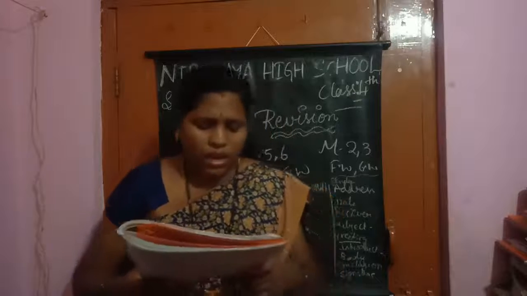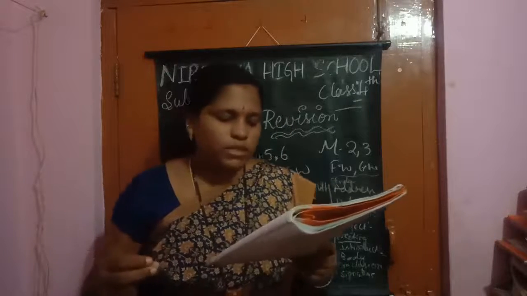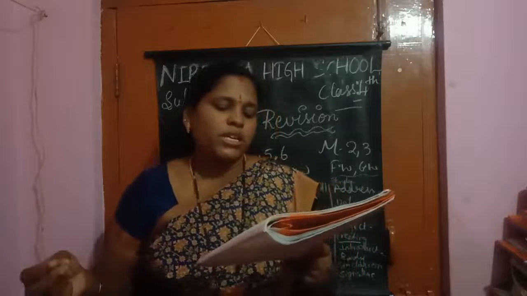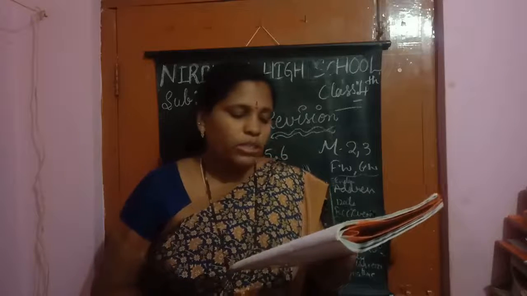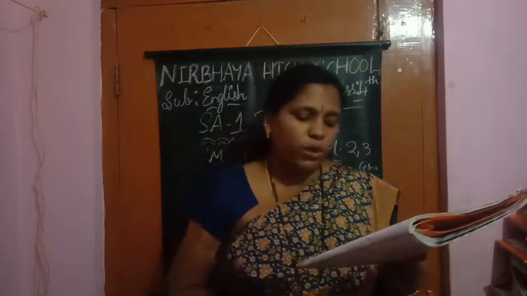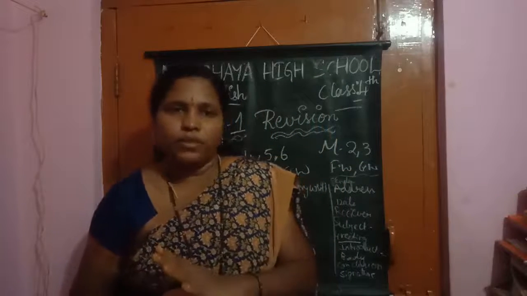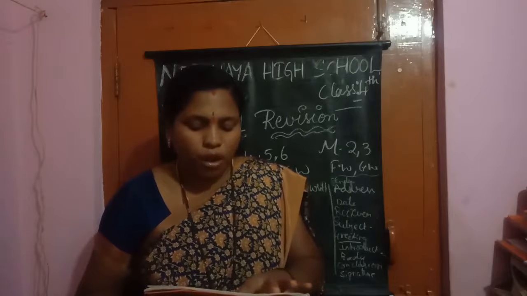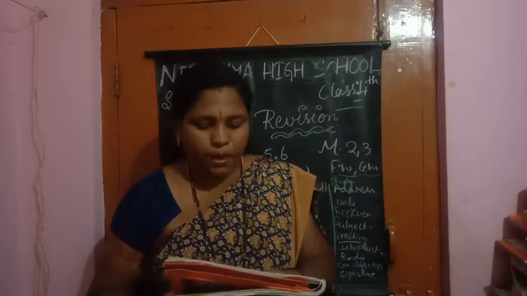See here, Ananya had been playing in a garden when she saw a strange sight. A small saucer-shaped flying object suddenly landed in front of her. A door opened and a ladder came out. She saw tiny, strange looking people climb out. Now you should write here. They have not written. After that, they have given: would you like to take a trip on our flying saucer? Don't worry, you shall be safe. Of course, she replied excitedly.